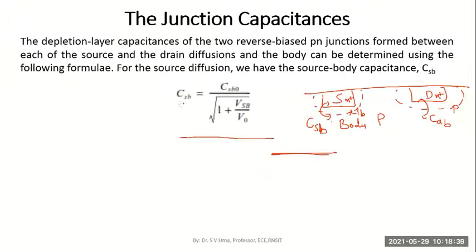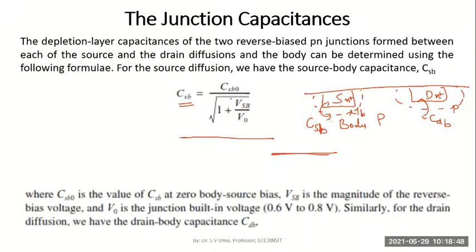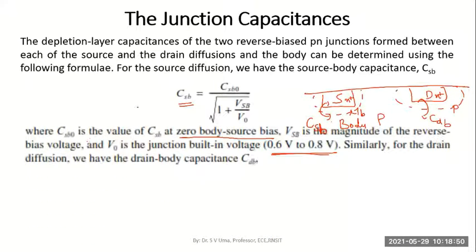One is between the source and the substrate, or source and body. It is defined with this equation. You just have to remember, we don't derive. Here CSB0 represents the value of the capacitance when there is no bias between the source and the body. So between source and body, if we have not connected any DC bias voltage, then whatever capacitance exists is called CSB0.